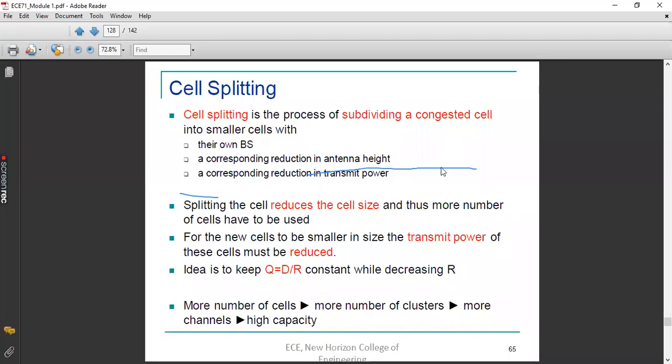Can anybody tell why or how we are able to reduce the power of the transmission? How is it possible to reduce the transmission power while doing the cell splitting? Just think logically and speak.